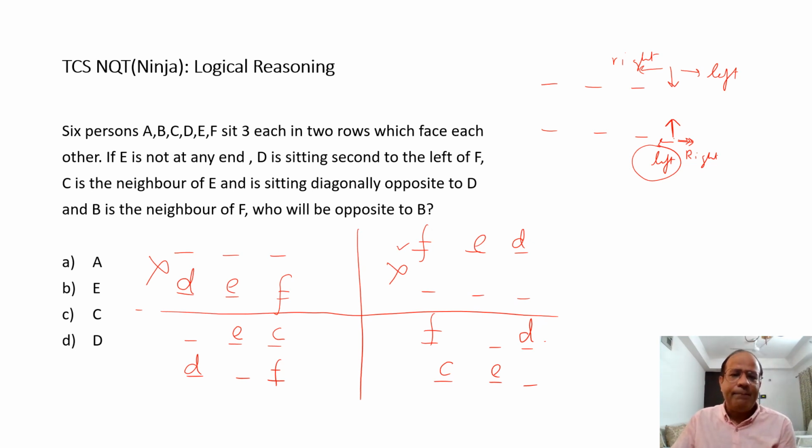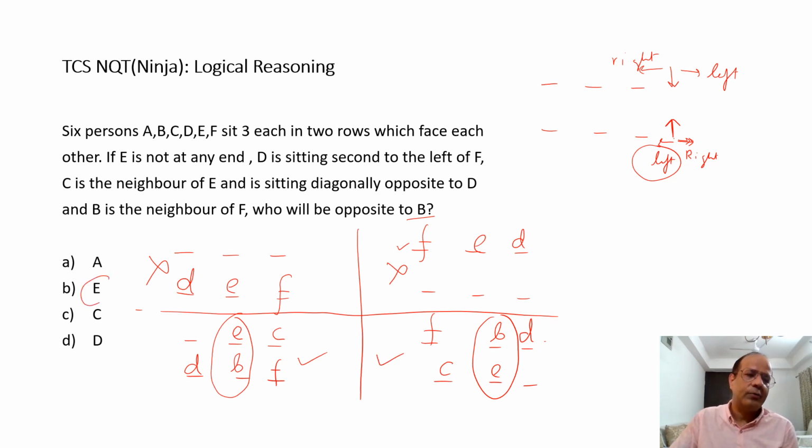The next they say, B is a neighbor of F. Over here would be B, putting B over here, and again putting B over here. Now what is the question? They were saying, who is opposite to B? It has to be E all the time. Whether it is this possibility or this possibility, both the possibilities are okay. My answer has to be E. That is the B option.